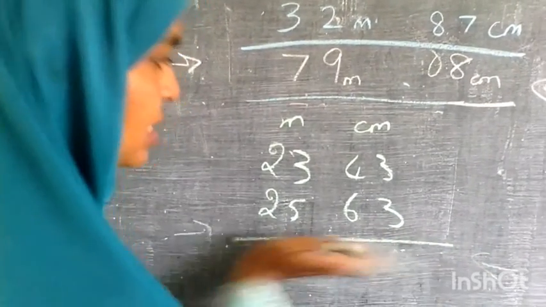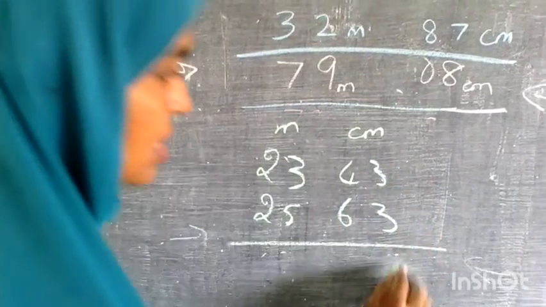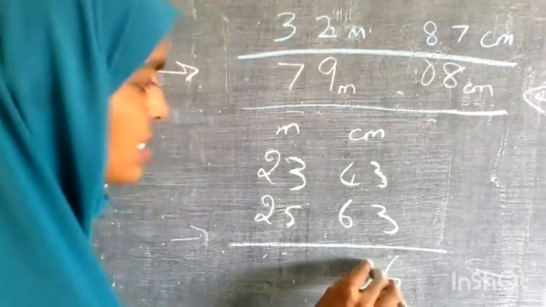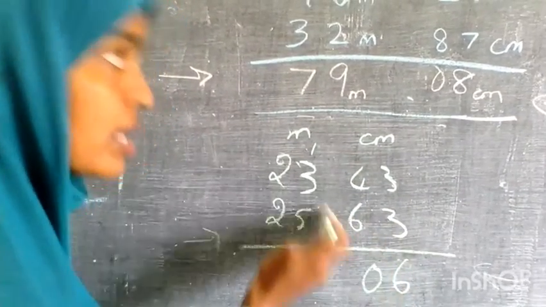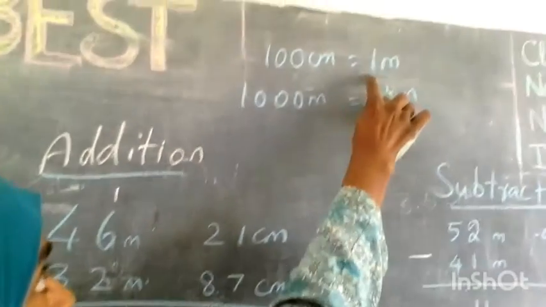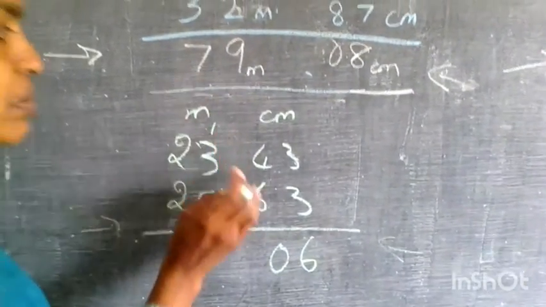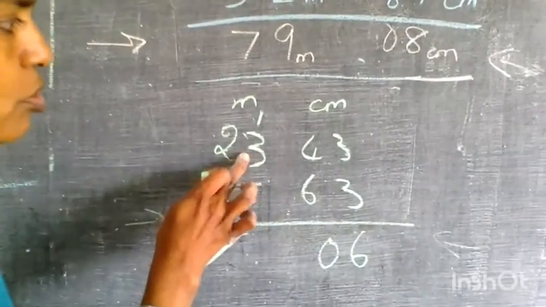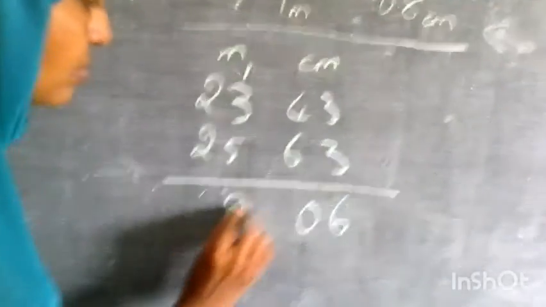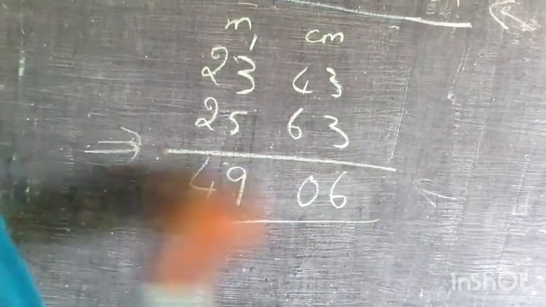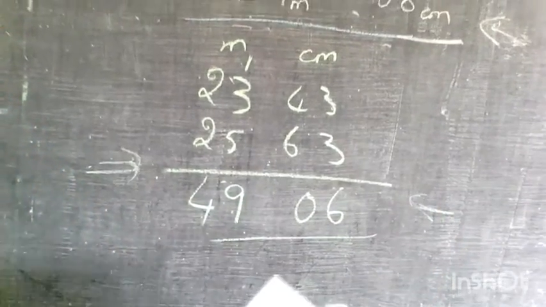Otherwise, the normal method: 3 plus 3 is 6. 4 plus 6 is 10, so 0. 1 is carried over. Why have we taken 1? Because we know that 100 centimeter is equal to 1 meter. That is what we are moving to the meter when the 2 digits are full. 100 centimeter is equal to 1 meter. That's what we are moving. So 1 plus 3 is 4. 4 plus 5 is 9. Same as previously, we have got the same answer. One more problem I will solve.